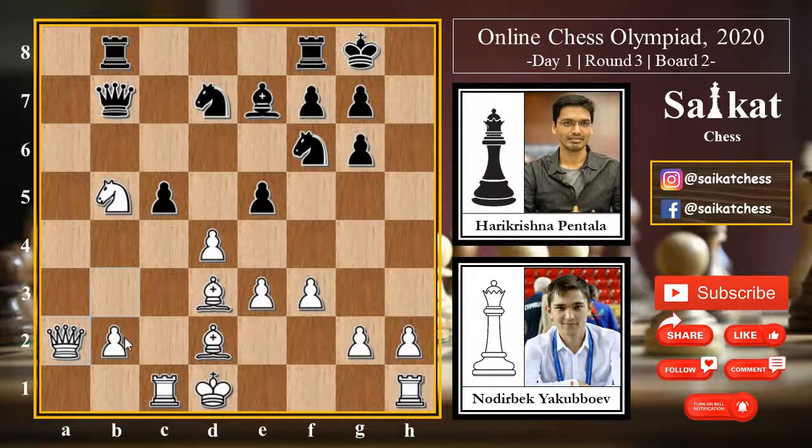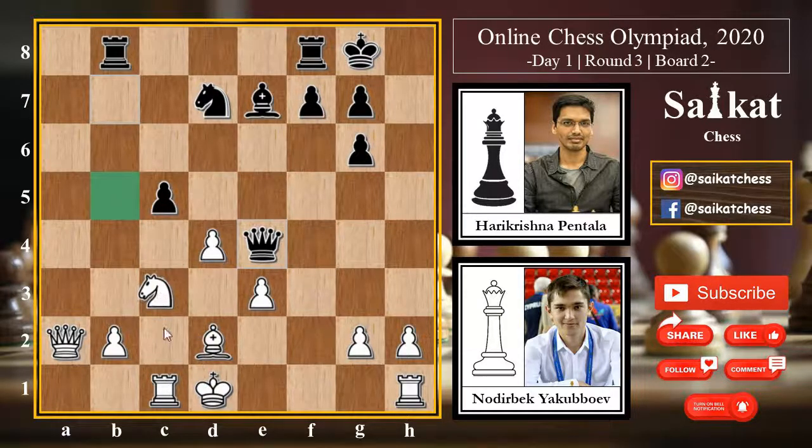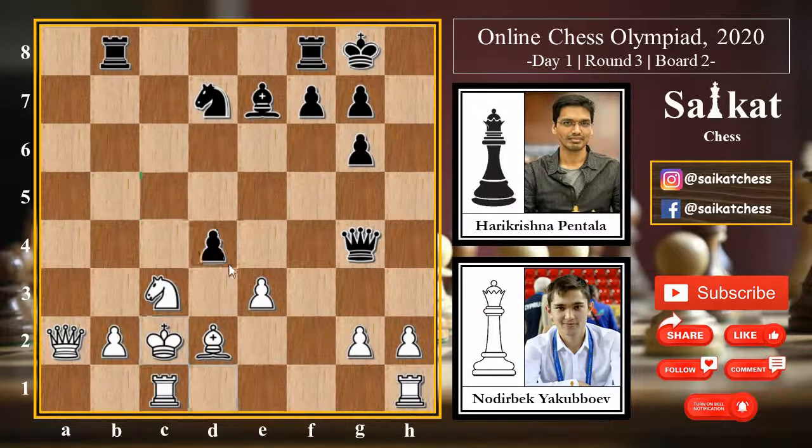However, queen a2, removing the queen from the pin so that this knight can move finally. And here black goes for e4, attacking the bishop. Now this bishop is under attack, but at the same time f into e4 is not possible, because after the exchanges knight into e4, bishop into e4, queen into e4, now the king is obviously vulnerable. The queen is gonna come on g4, so knight c3 trying to attack the queen, but queen g4 check, king c2, and then after c into d4, e into d4, this queen is gonna take the pawn on d4, and all the pieces of white are really paralyzed.